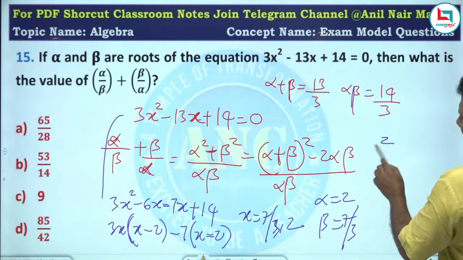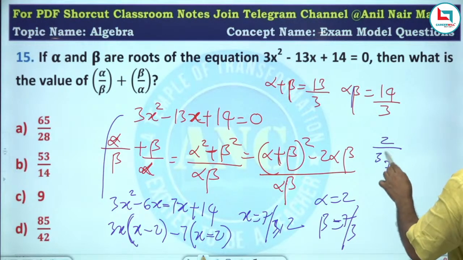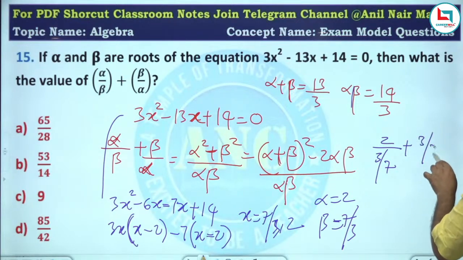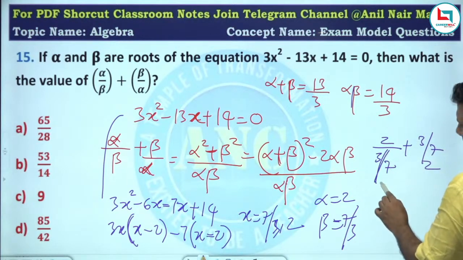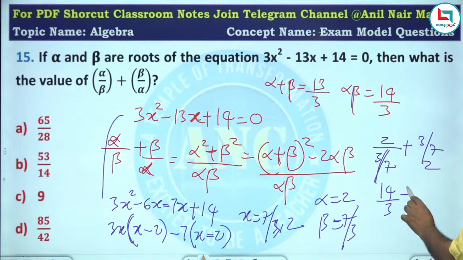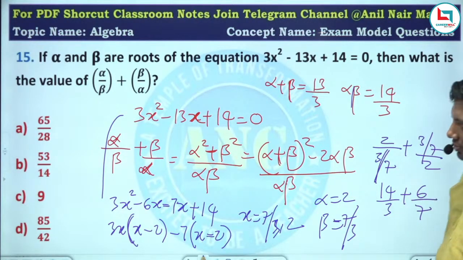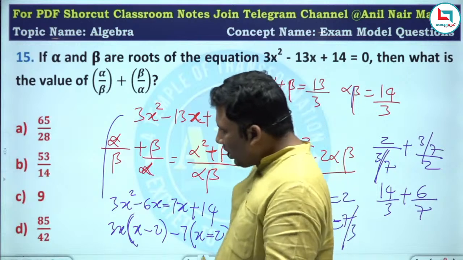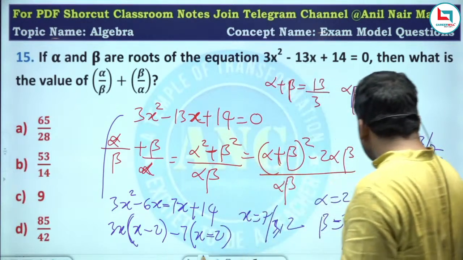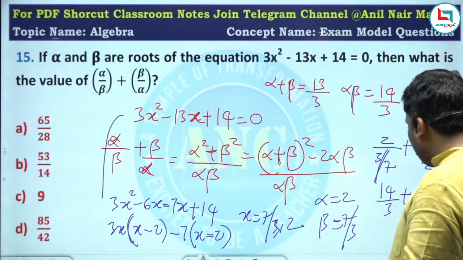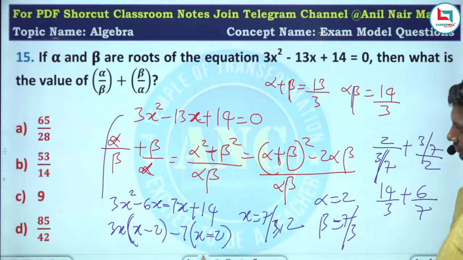So alpha by beta plus beta by alpha: 2 by 3 by 7 plus 3 by 7 by 2. This is 14 by 3 and it is 6 by 7. 14 by 3 is 4 point something. The answer should be around 4 point something plus 8. Around 5, what will we get? 7 by 3 and 2, substitute it.